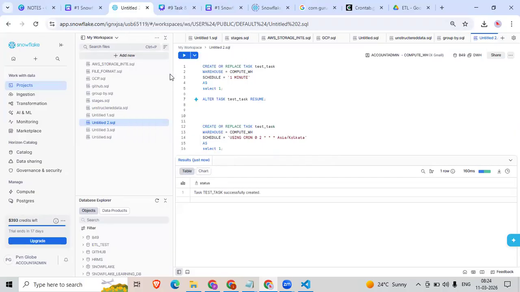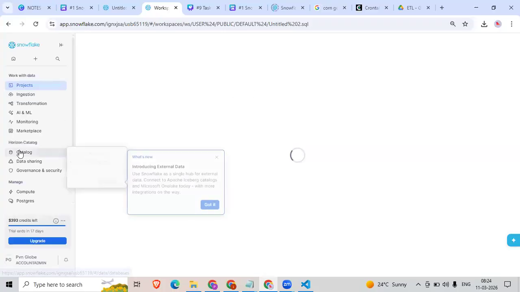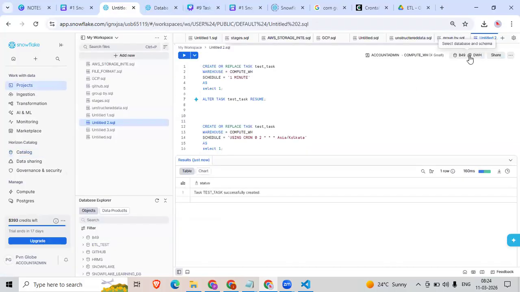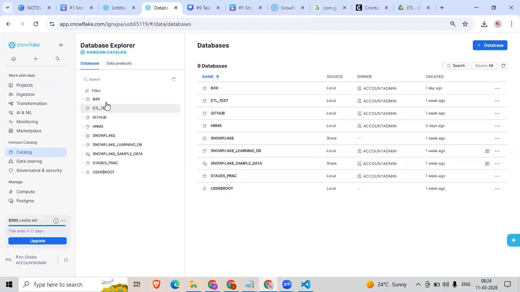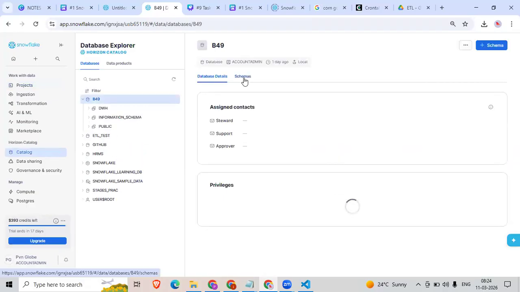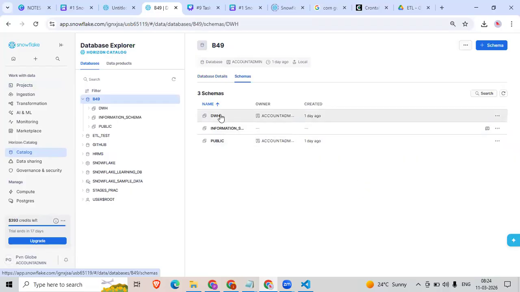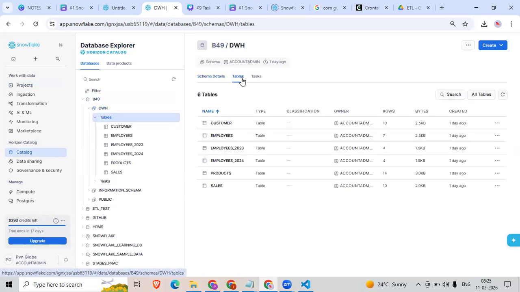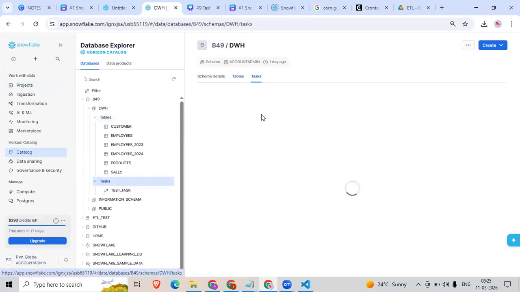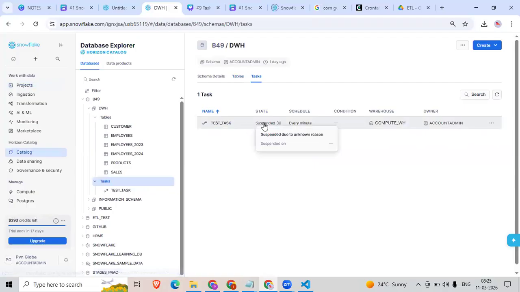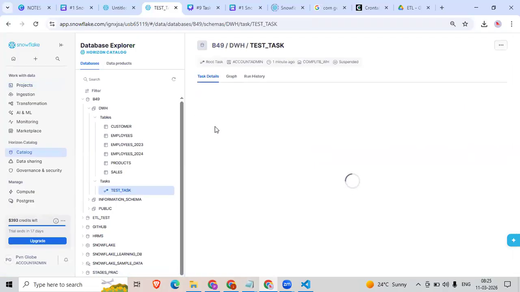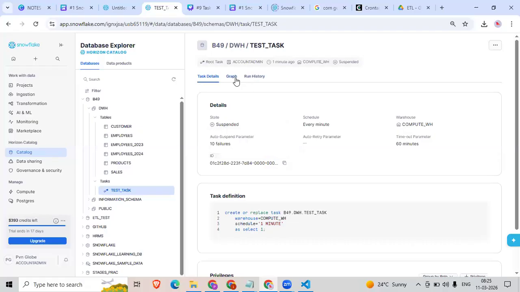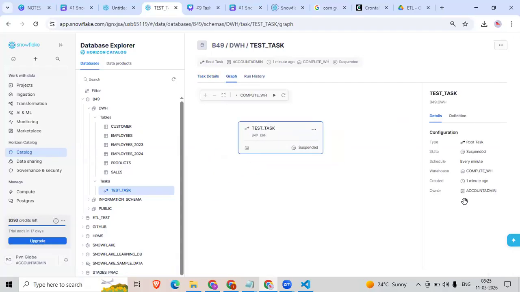Let me show you. Go to Catalog. I have created this task in the B49 DWH database. Let me go to the B49 schema, DWH, and then tasks. You can see that the task is in suspend mode. By default, whenever I create a task, it will be in suspend mode. This is the job.